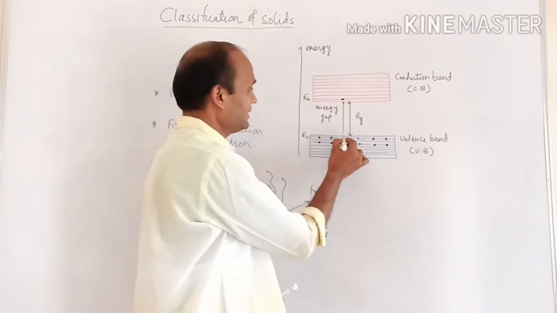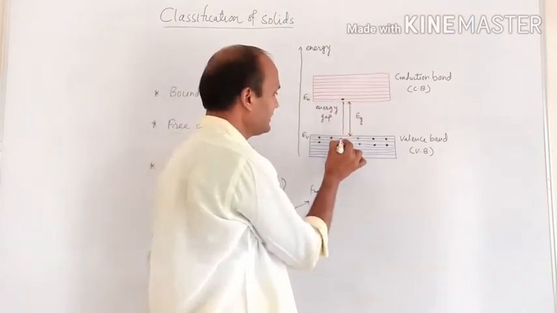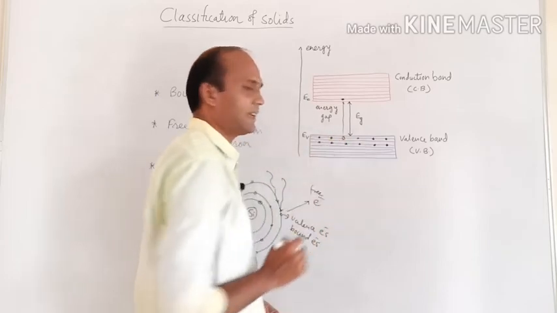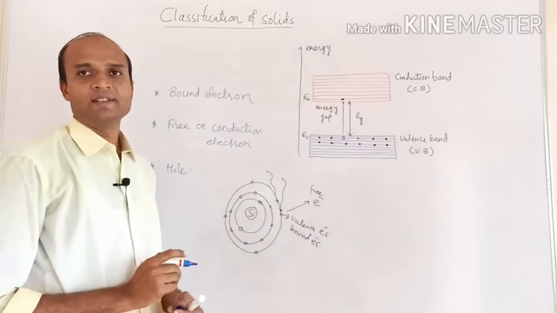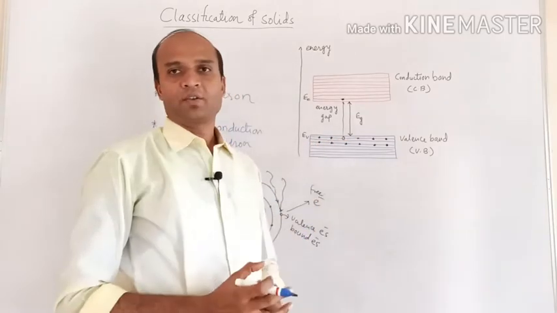Here, when electron jumps from valence band to conduction band, then there exists a vacancy. There exists a vacancy, and this is a vacancy of electron.